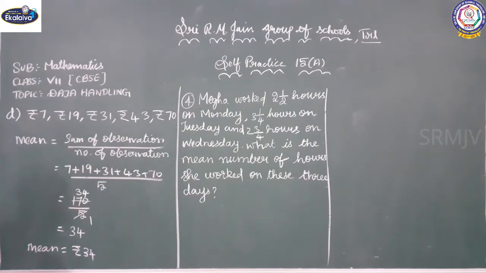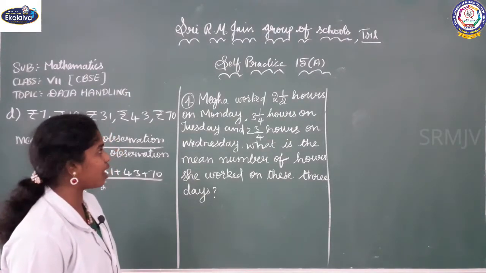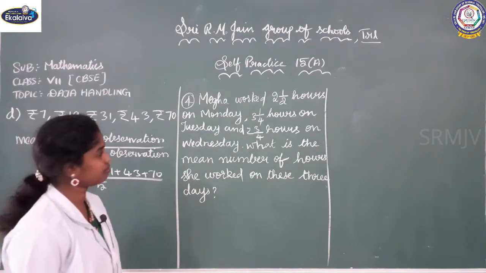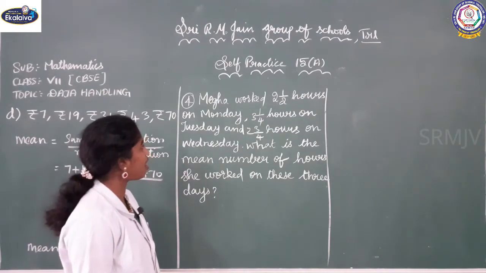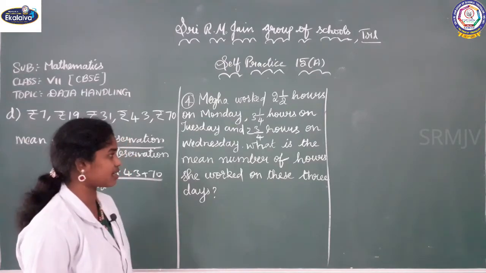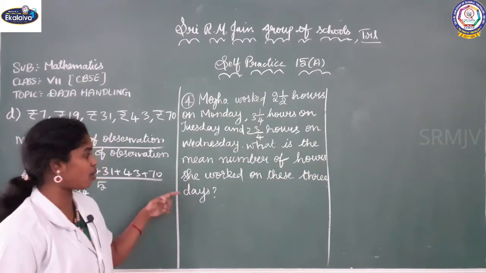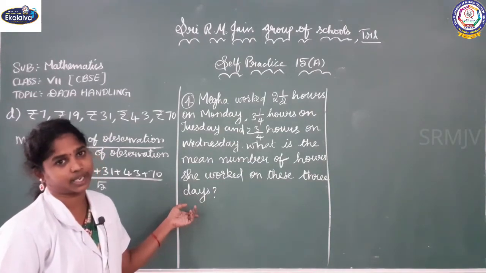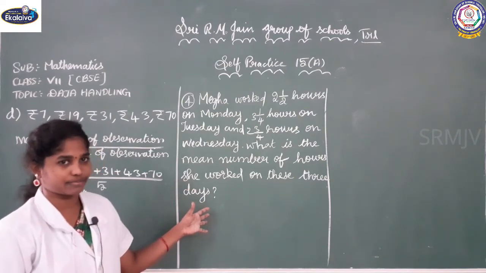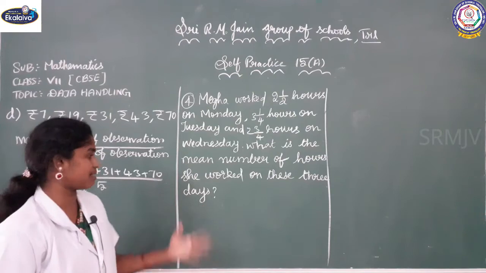Then coming to the next sum. Megha worked 2 1/2 hours on Monday, 3 1/4 hours on Tuesday, and 2 3/4 hours on Wednesday. What is the mean number of hours she worked on these 3 days? We are going to find the mean number of work hours she worked on these 3 days.